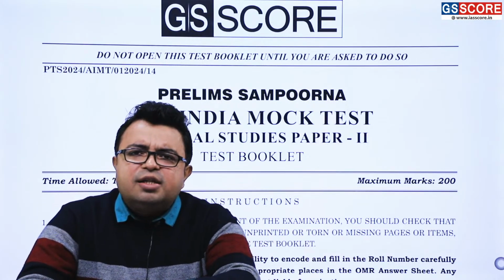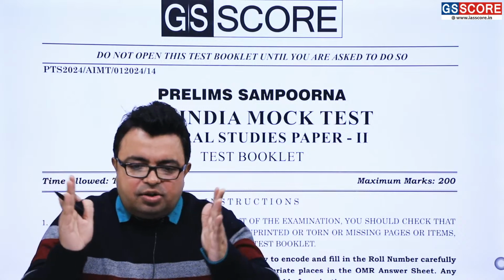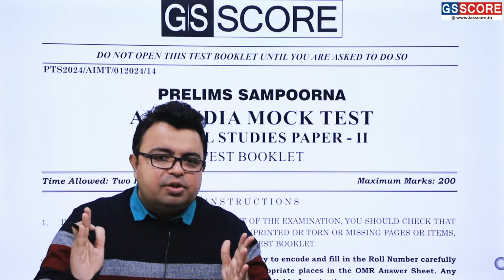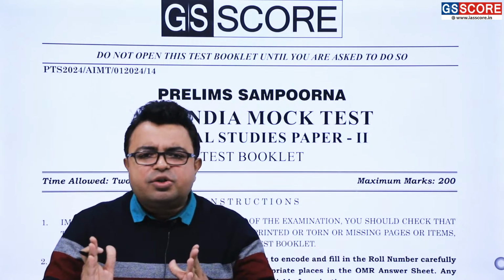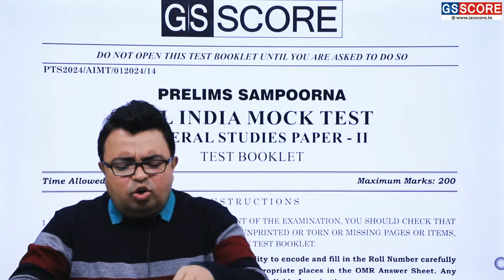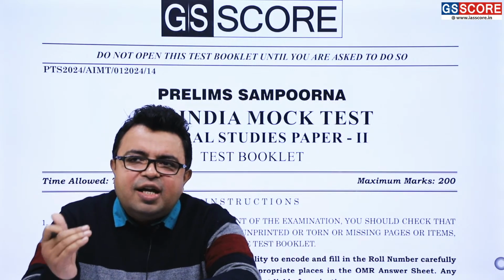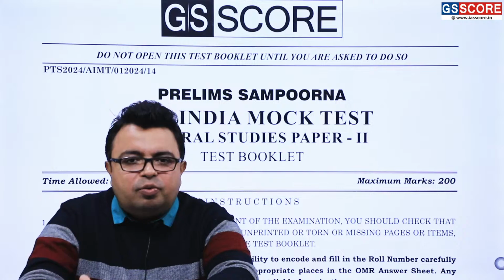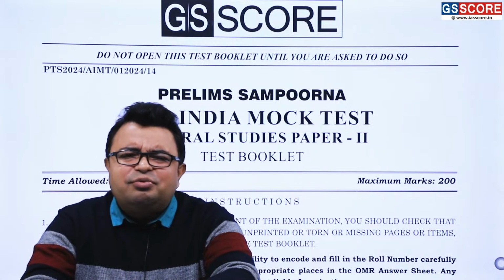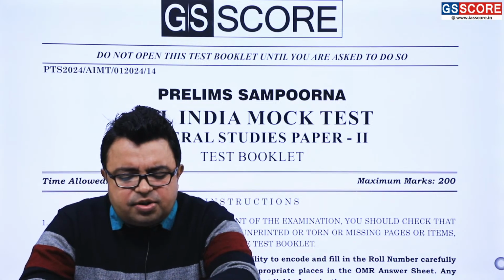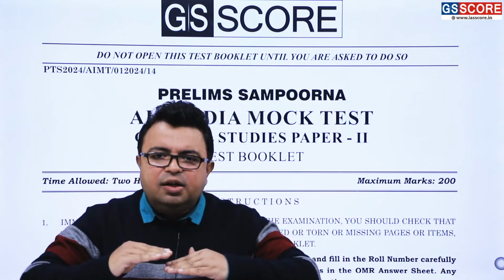Now, the thing about data interpretation I already told you. The division in the number of questions in the 80 question lot: this year it was 40 questions from quant, 10 questions from logical reasoning, and the rest 30 questions from the reading comprehension section and the miscellaneous ones. This was not the case in the previous year. Previous year there were 30 questions from quant, approximately 20 from logical reasoning, and 25 odd questions from the English reading comprehension section. So you are thinking what all the people are thinking, that the difficulty level is rising.